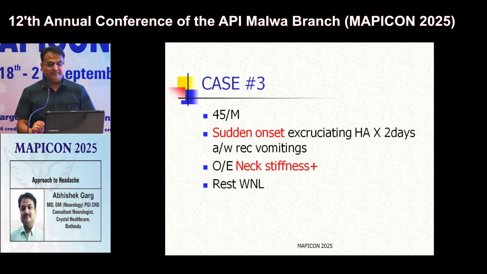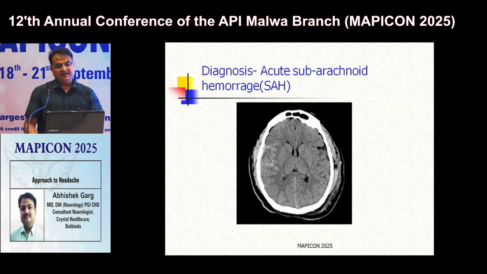Next case, a 45-year-old male presented with sudden onset excruciating headache for the last 2 days, which was associated with recurrent vomiting. On examination, there was mild neck stiffness. Rest of the examination was normal. So in this case, 2 red flags are there: sudden onset excruciating headache of short duration, and neck stiffness on examination. So CT was done, which showed blood in the right sylvian fissure. So this is a case of acute subarachnoid hemorrhage.